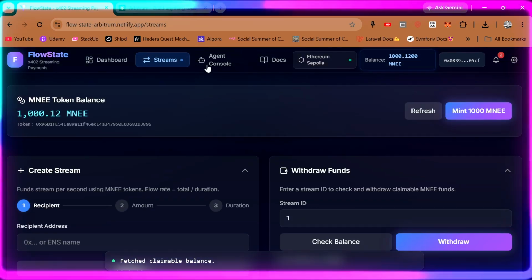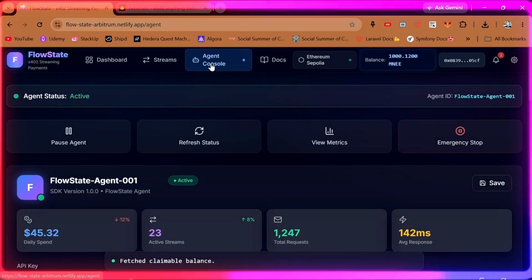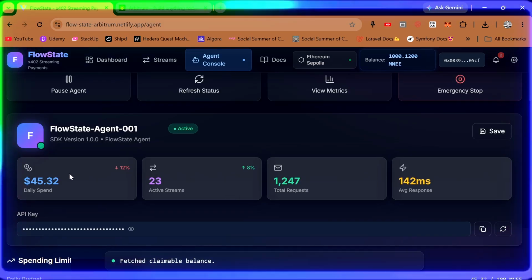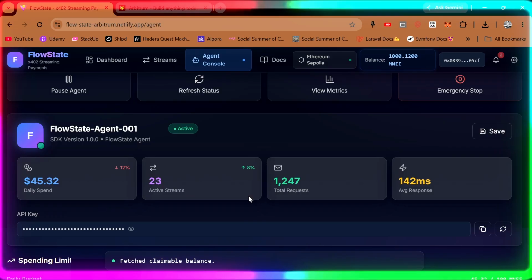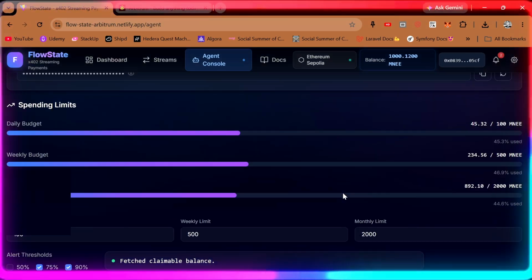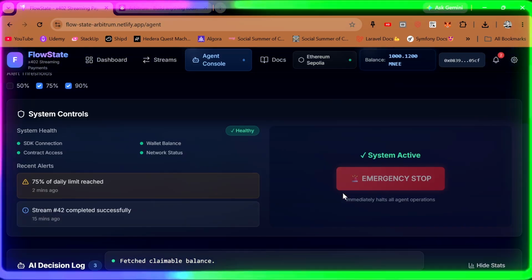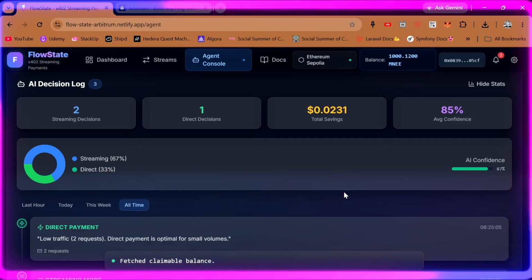Then after that, I can go to the agent console. Here, I can see the agent that has been created by the backend FlowState agent, like this. And this is the AI decision log.